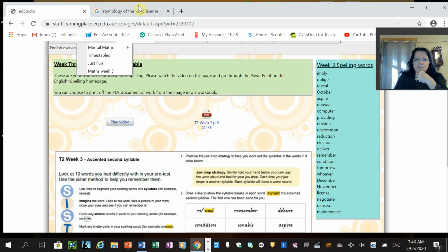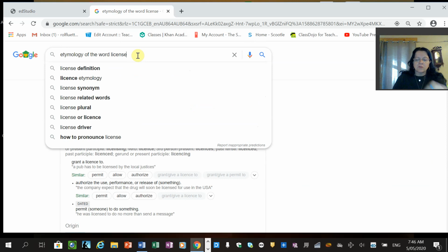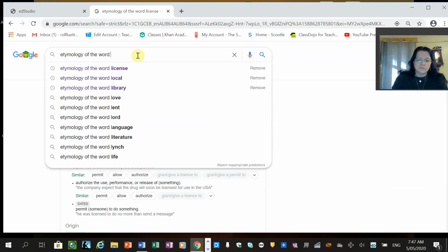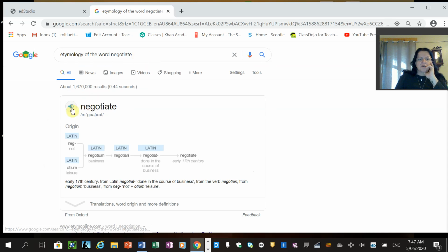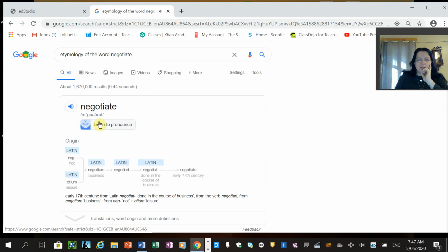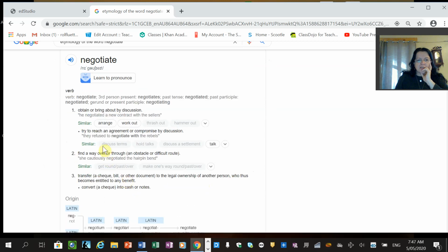Then negotiate is our next word. Negotiate, there's our IPA there. Once again, Latin all the way through. Look how many changes through Latin until the 17th century, and the definition is obtain or bring about by discussion. And we're nearly there.